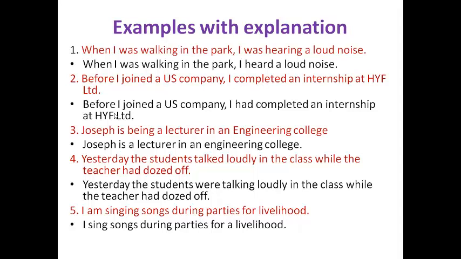One should be in the past continuous, another should be in the past perfect. Okay, how to change: while is used to say that two longer actions or situations go or went on at the same time. So here one action was in progress at the same time and another action took place.